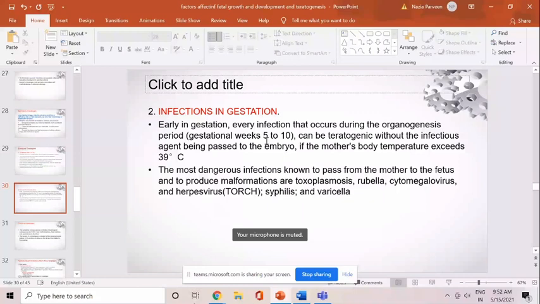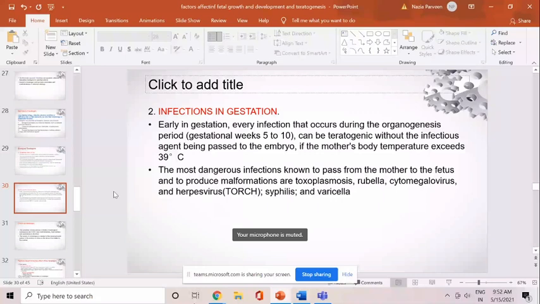Temperature more than 39 degrees Celsius. And if the mother has these infections: toxoplasmosis, rubella, cytomegalovirus, herpes virus, syphilis, and varicella, these are infections that will go to the fetus and affect it, and subsequently result in various malformations and disturbance in growth.